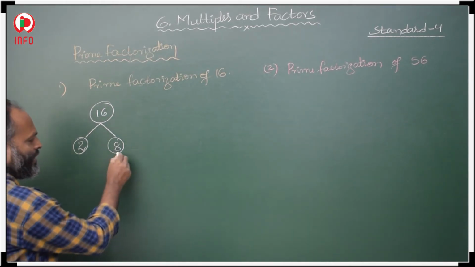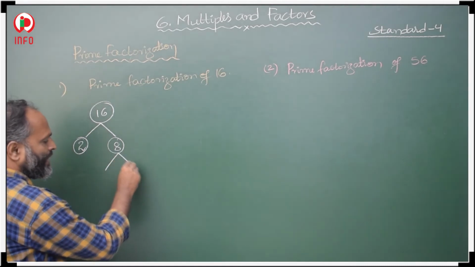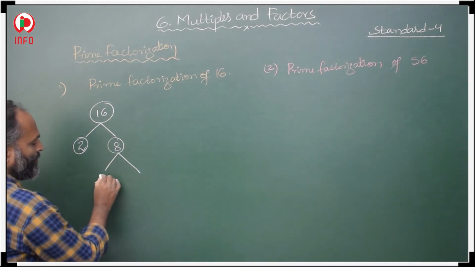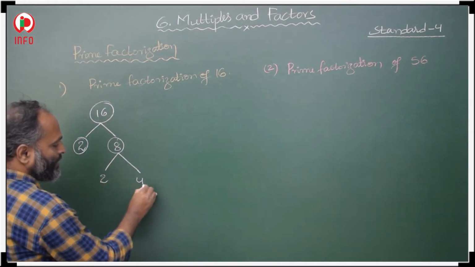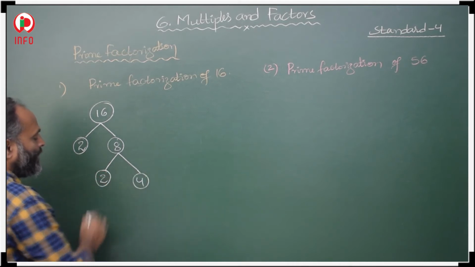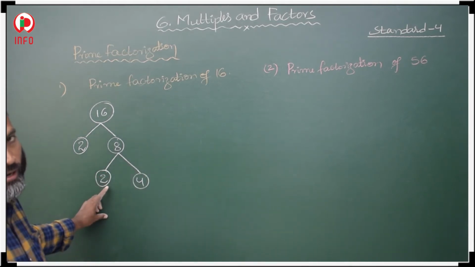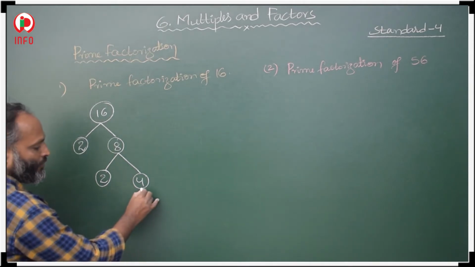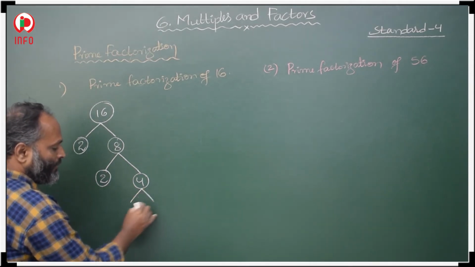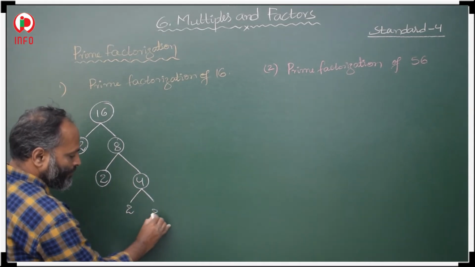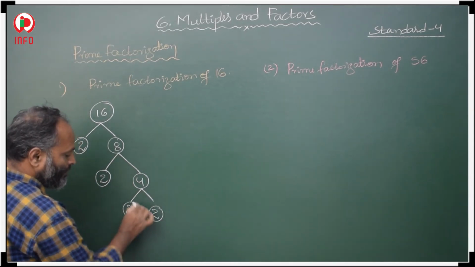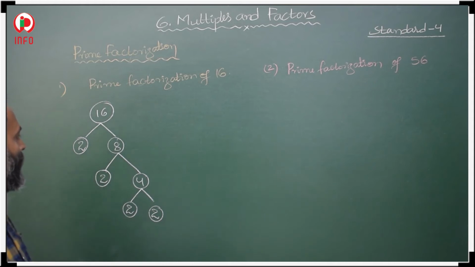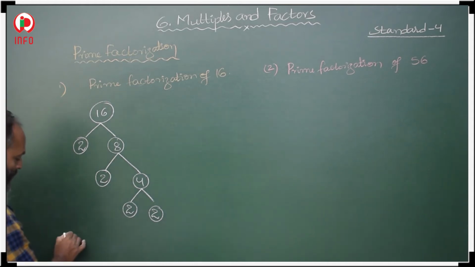Now 8. We have to split this 8 again. How? 2 4s are 8. 2 is a prime number, so we can't split this 2 again. Then we have to split this 4 into a product of two numbers. How? 2 2s are 4. In this way we have to split 16.